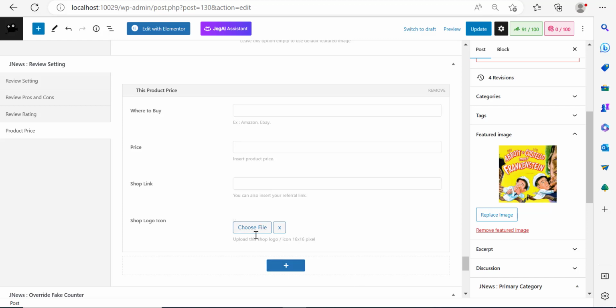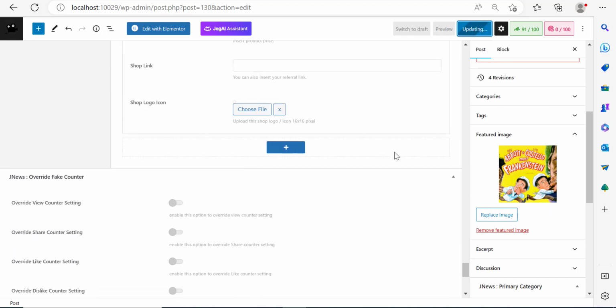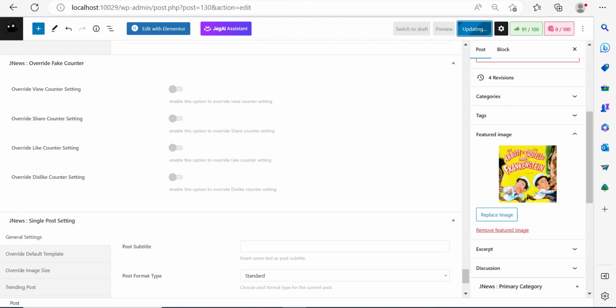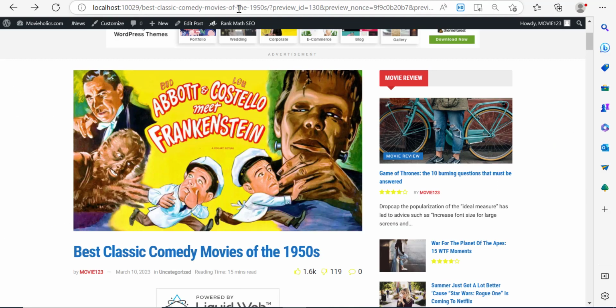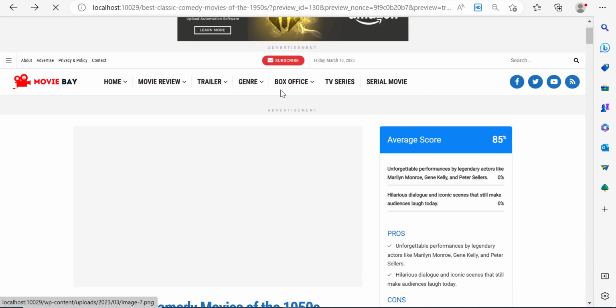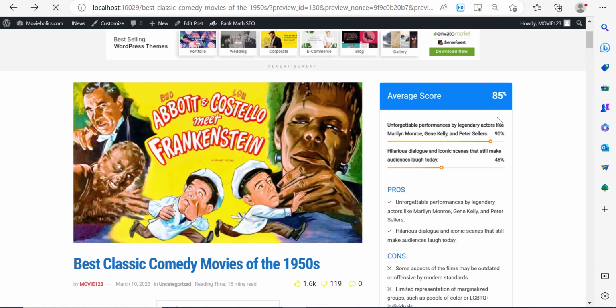And most importantly, you can add a logo, right? But I'm not going to do that here. I'm just going to click on update. And I'm interested to go back over here to see how these changes are going to propagate. So I'm going to go back here and simply refresh my page, and you can see over here that we have a score.